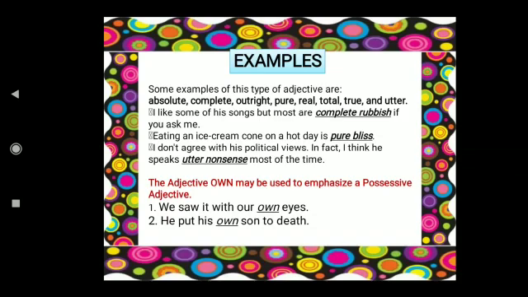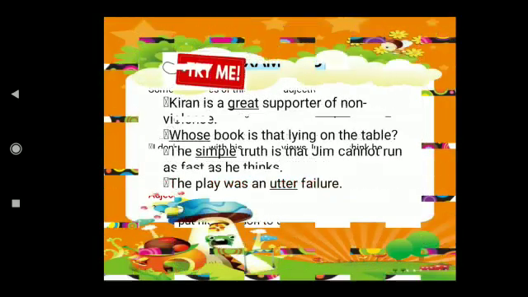Just take own and read that: he put his son to death. It may look meaningful, but when you add own son to death, it shows how much love the father has towards other people. Now we understand what emphasizing is. You're stressing your strong feeling by using one more word added to that describing adjective.